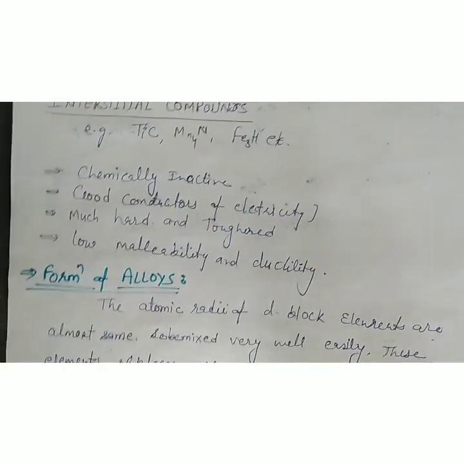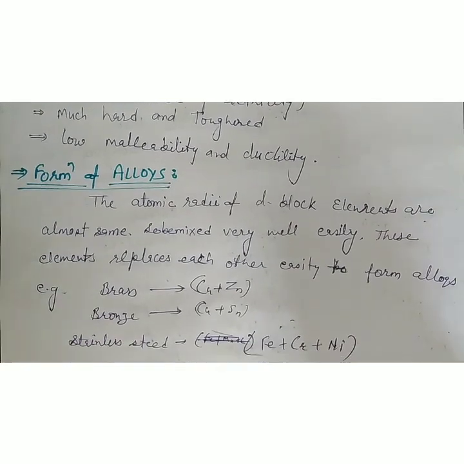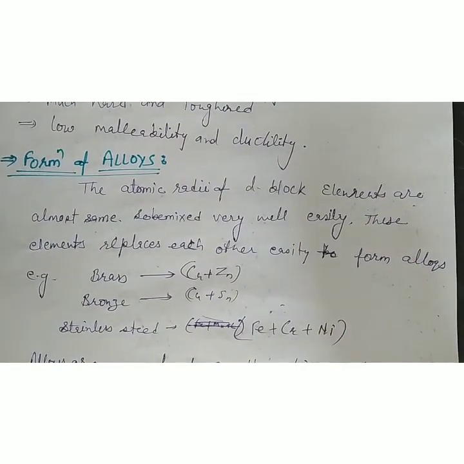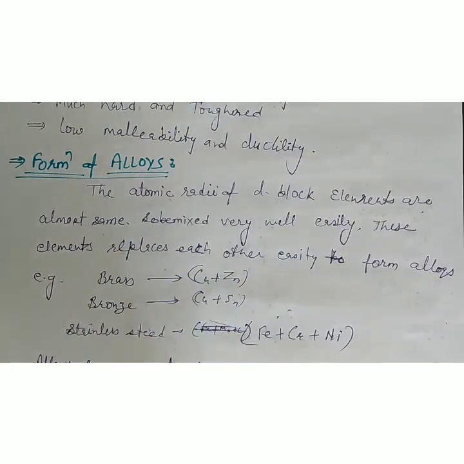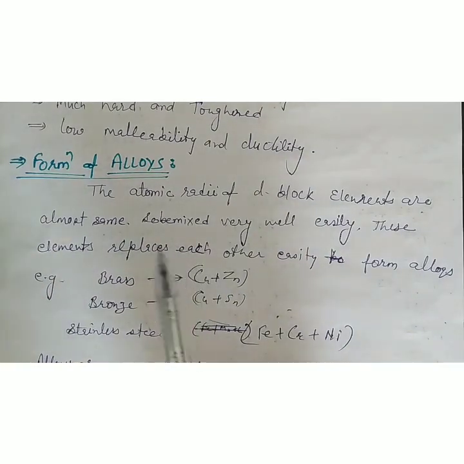Okay, now the next property is formation of alloys. Alloys means a mixture of two or more metals. In d block elements, we have seen that the sizes of the elements in one series are almost the same. So one metal atom of a d block element can easily replace another because of the same size.